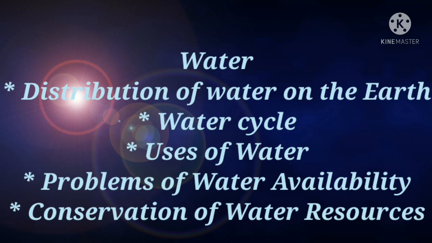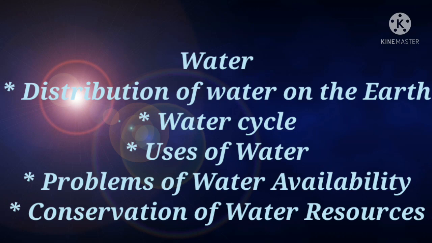Next, we are going to discuss distribution of water on the Earth. Students, the ocean covers 2/3 of the Earth's surface and supports a rich variety of plant and animal life. The ocean water is not fit for human consumption because ocean water is salty. Students, fresh water is just about 2.7% of the total water on the Earth.